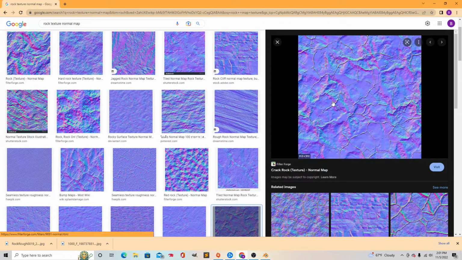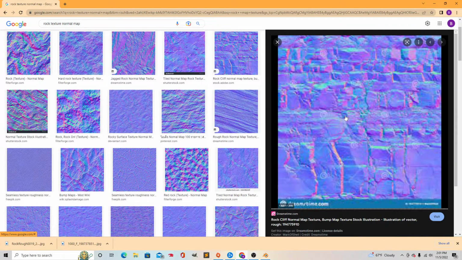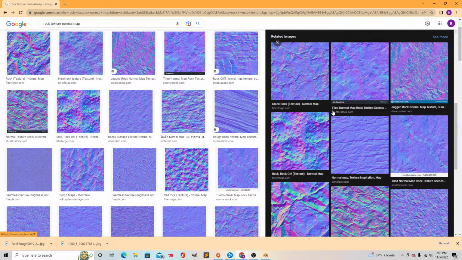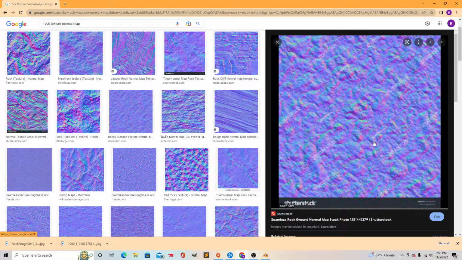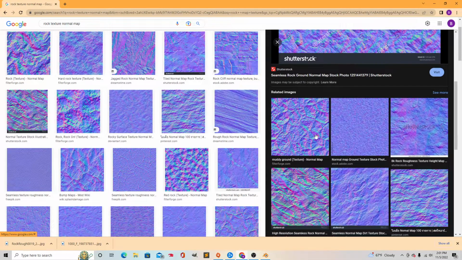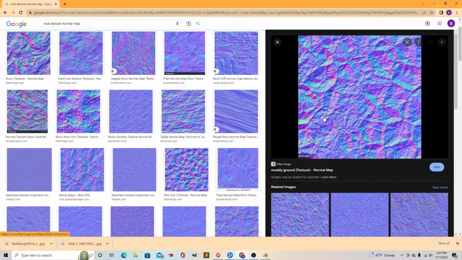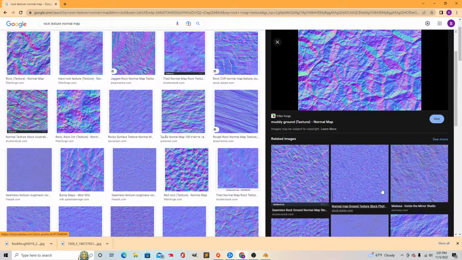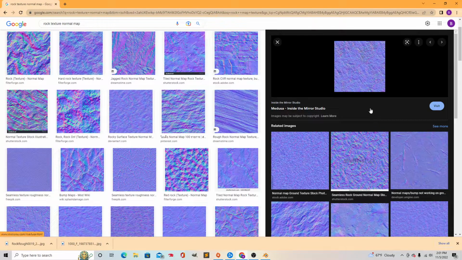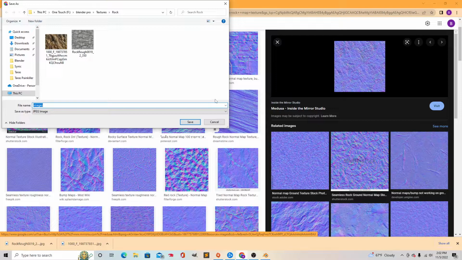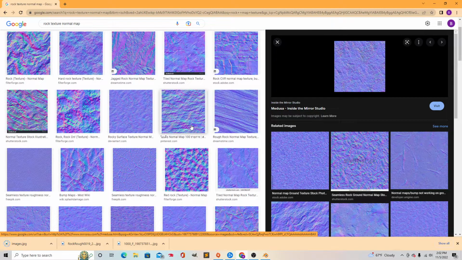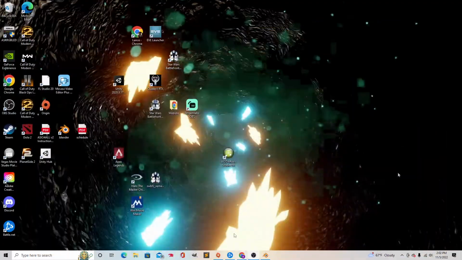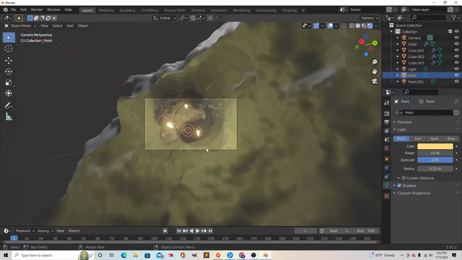Alright, this one looks good. Actually, I like this one better. Actually, I can't use that one. Actually, I like this one a lot better. I can't use that one. I like this one. So, there's a lot of references that you guys can pick from.